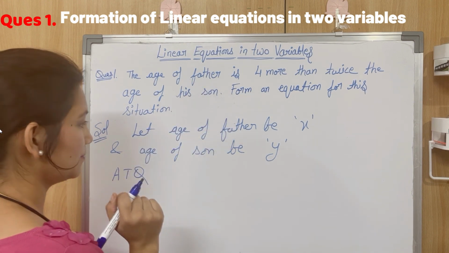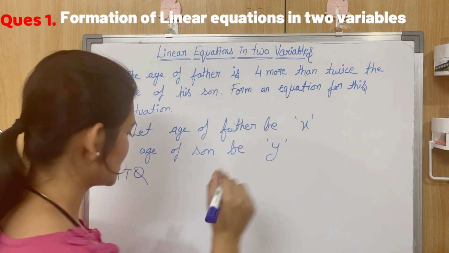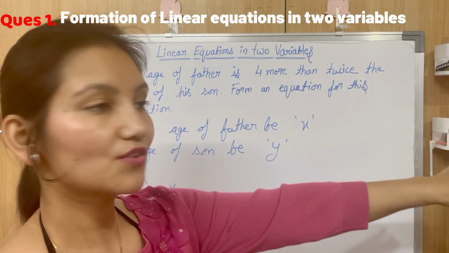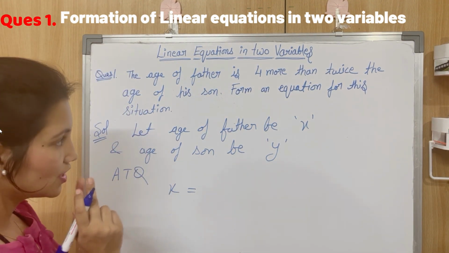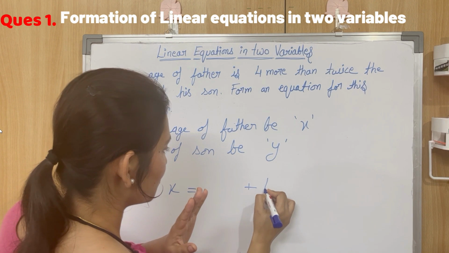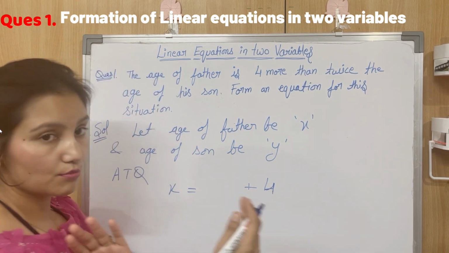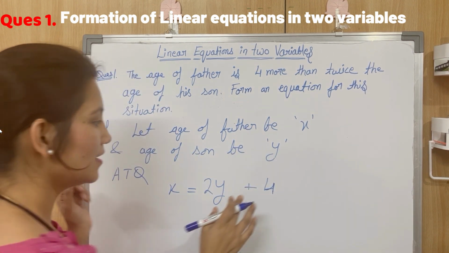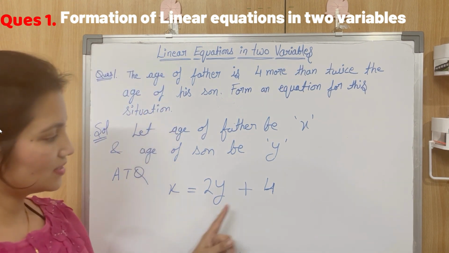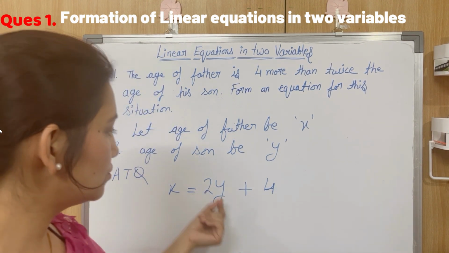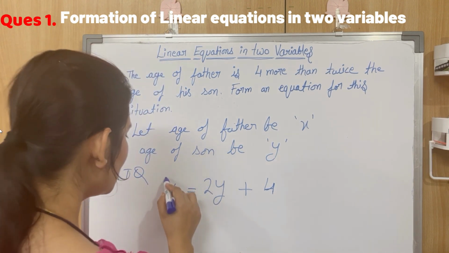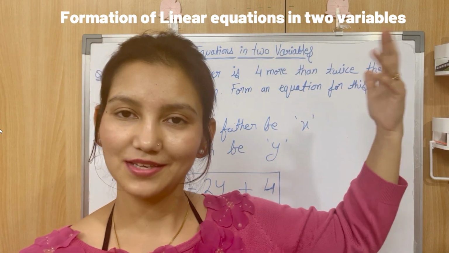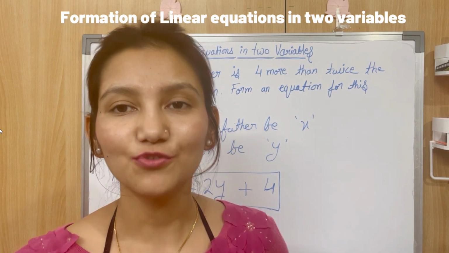So according to the question, father's age, that is x, is 4 more than twice the age of his son. So x, father's age, is 4 more, meaning plus 4, than twice the age of his son. Twice the age of his son is 2y, and it is 4 more than that. It means x is equal to 2y plus 4. So this is a linear equation for the above mentioned situation. Simple. So let's move to another question.